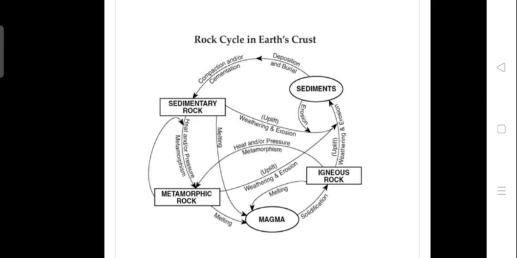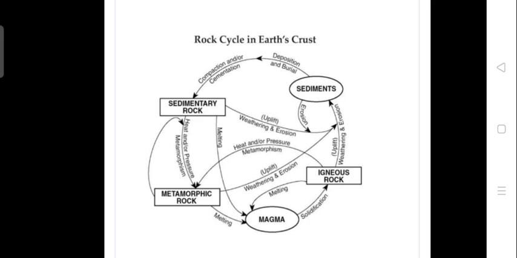a process known as metamorphism, which slowly forms the metamorphic rock. These metamorphic rocks again undergo high pressure and heat and slowly melt to form magma. This again solidifies to form igneous rock, and the cycle continues. From this, if the igneous rock undergoes high heat and pressure, a process known as metamorphism, it can also change into metamorphic rock.